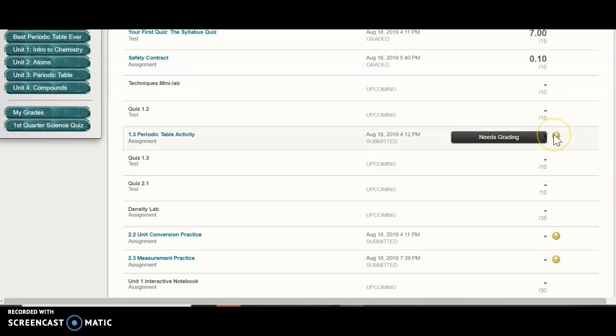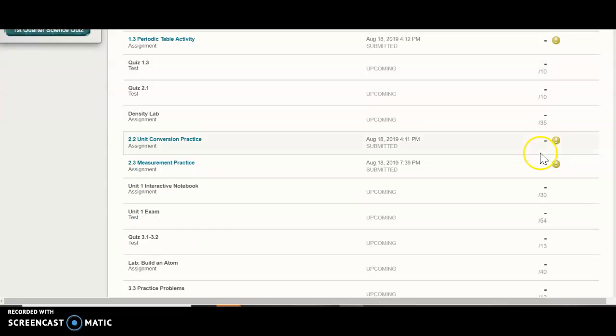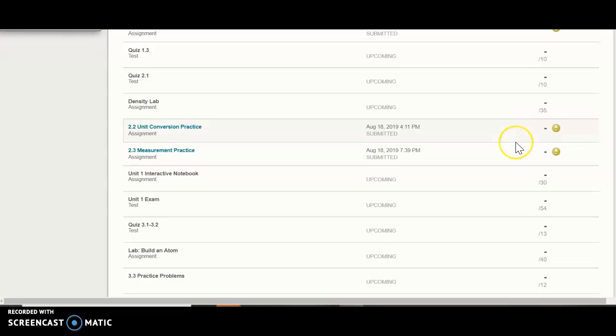Things that have yellow exclamation points mean that they need grading, and if there was any feedback to you, there'd be a little bubble here with notes on it, and that would maybe be me saying, hey, you did a great job on this. It looks like you really know what you're talking about. Or, oh, I was confused. It looks like you didn't do page 2. Always read that feedback so that you know how you did, how you can improve, and maybe clear up some confusion and get some more points.